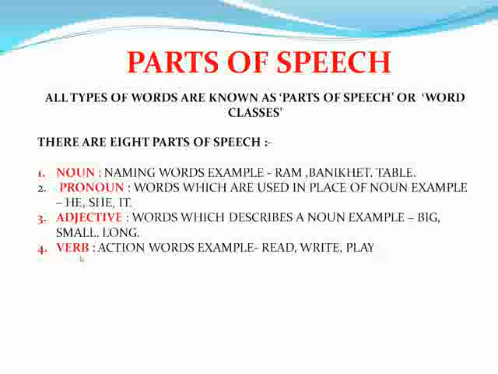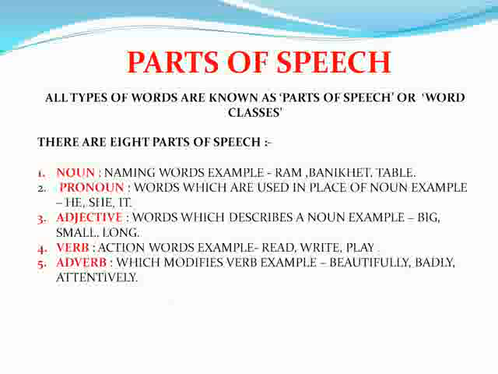Fourth is verb, action words. Example: read, write, play. The words which depict our action. Fifth is adverb. Adverbs are the words which modify a verb. Example: beautifully, badly, attentively.